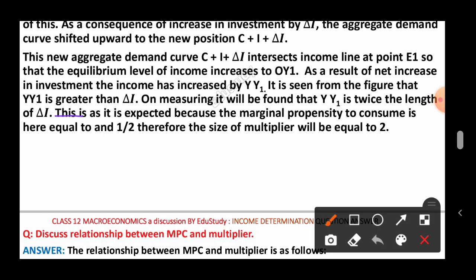This is as expected because the marginal propensity to consume is here equal to 1/2, therefore the size of the multiplier will be equal to 2.